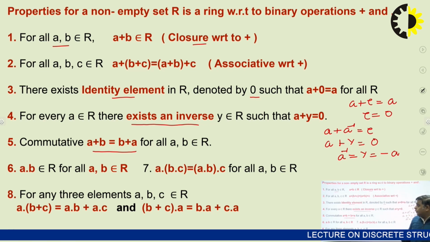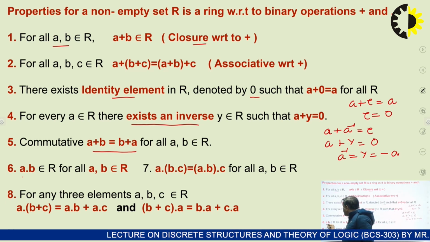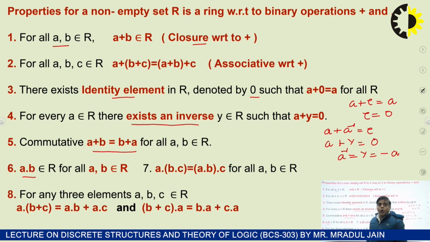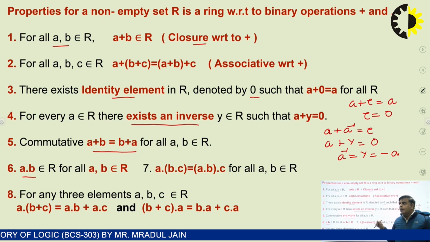The first is the closure property. What does it mean? If you calculate A multiplied by B, or A dot B, then the output A dot B must be an element of the ring.